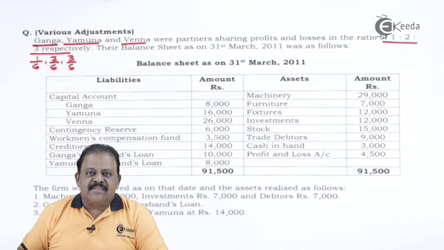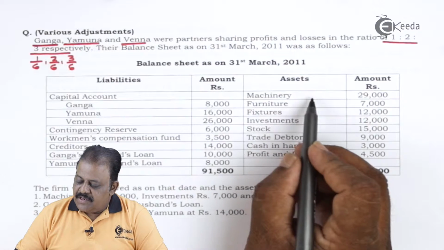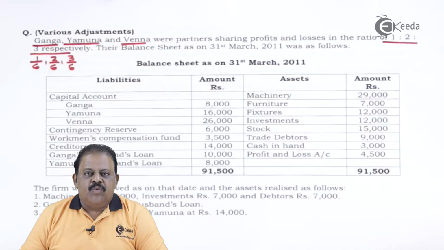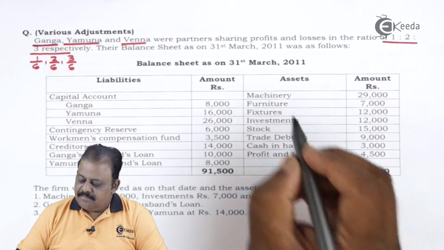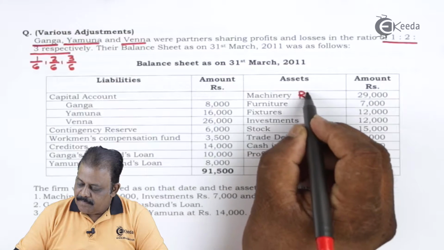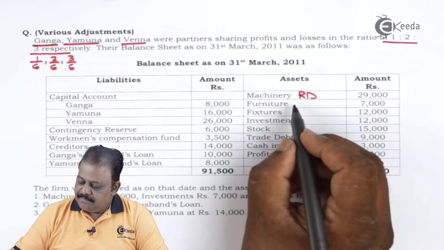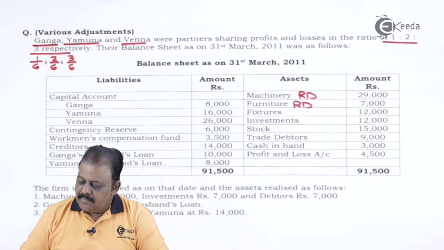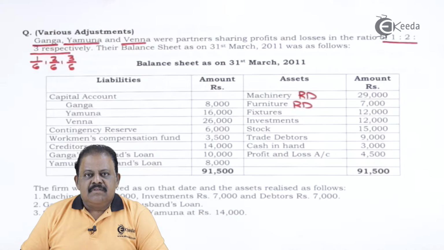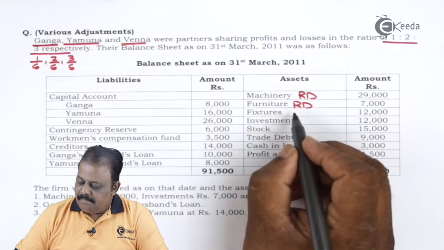Let us go through asset side. Machinery, this will be transferred to realization account debit side. Furniture, realization account debit. Fixtures, realization account debit.